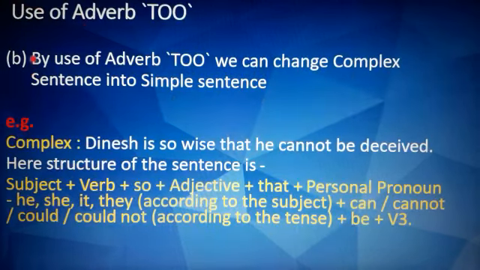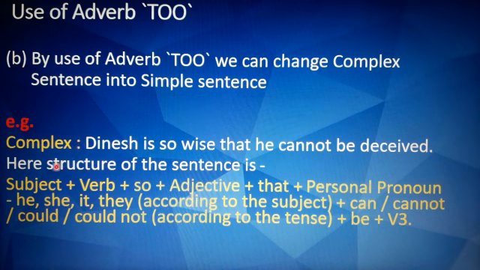Now we come to use of adverb "too", that is, by using the adverb "too", how you can transform the sentence without changing the meaning. By use of adverb "too", we can change a complex sentence into a simple sentence. That is vice versa of what we have done earlier. So a complex sentence, suppose it is "Dinesh is so wise that he cannot be deceived."